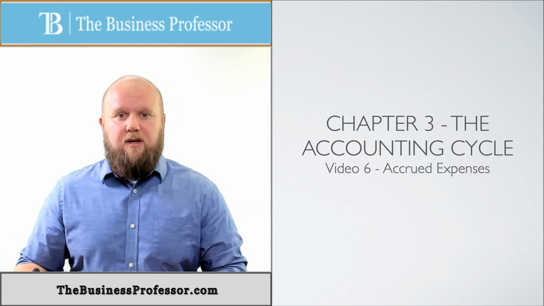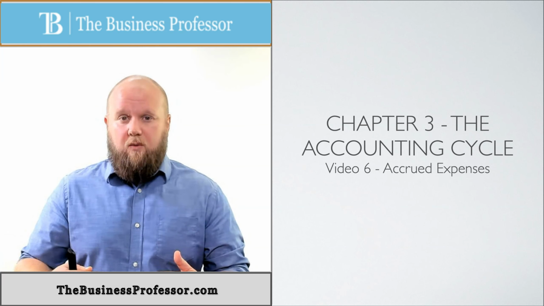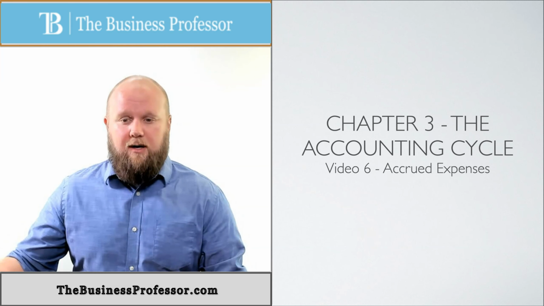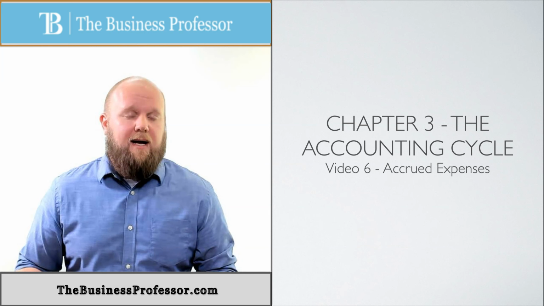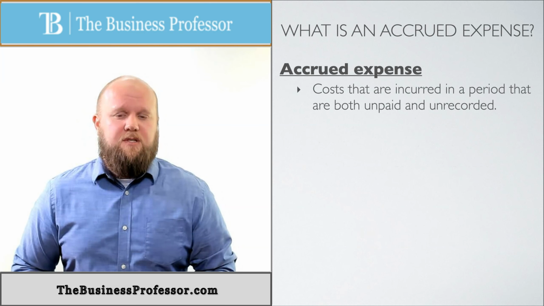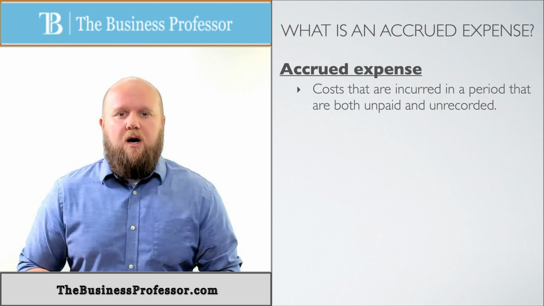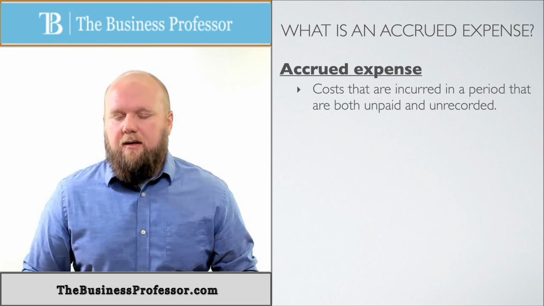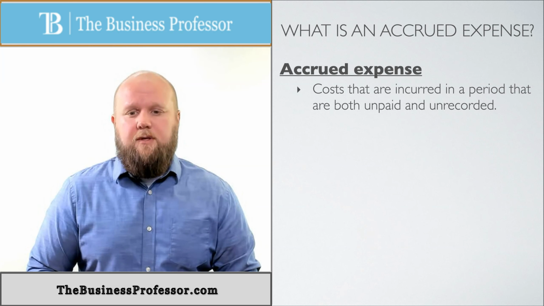Accrued is the other side of it. These are the things that we've been earning or we've been using, we just haven't paid for them yet. Cash has not been affected yet, it'll be affected later on. And these are, again, the things that we can push back until December 31st. So accrued expenses are the ones dealing specifically with expenses. These are the costs that are incurred in a period that are both unpaid, I haven't paid them yet, and they're also unrecorded, I haven't recorded them yet. That's why we're waiting until December 31st to do this.